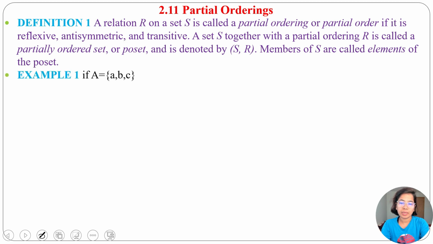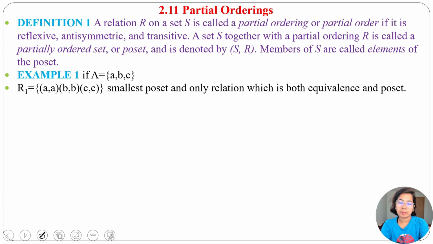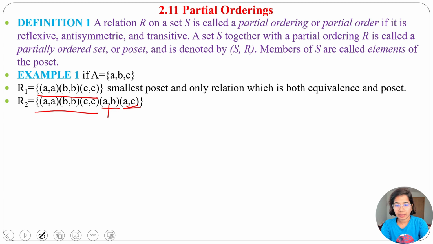Now example 1. If A contains a, b, c, then R1 = {(a,a), (b,b), (c,c)} is a poset, and also an equivalence relation. So it is the only relation which is both equivalence and partial order. Next R2 contains (a,a), (b,b), (c,c), these are for reflexive. Then (a,b), (a,c). Just mark here is (a,b) but no (b,a). If there were (b,a) then it would be symmetric. (a,c) is present but no (c,a). It is antisymmetric, also transitive.